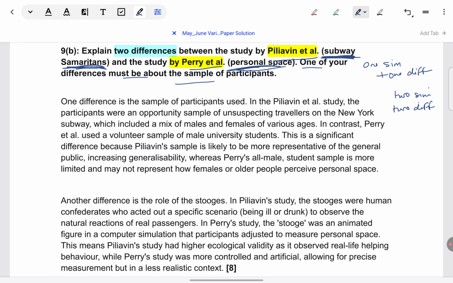Also, when they say one of the differences must be about the sample of participants, try to begin with the difference specified. They prefer that, not compulsory. You can take it as the second point also, but still beginning with it is ideal. So try to take it in the first point itself.